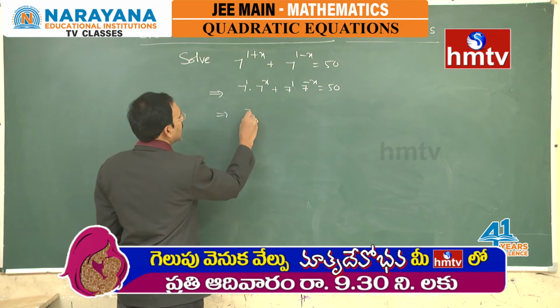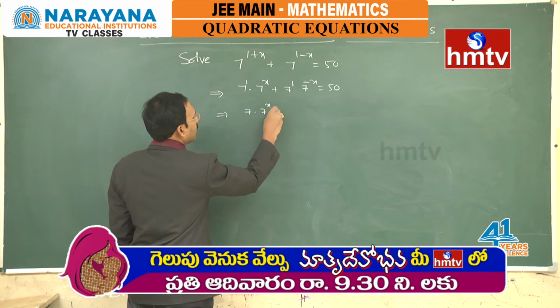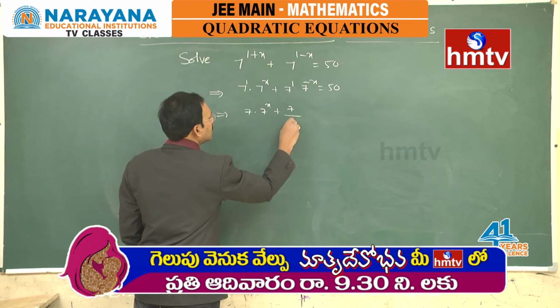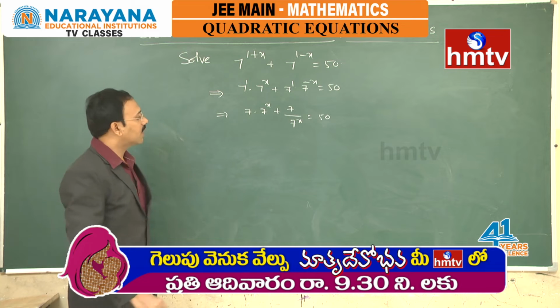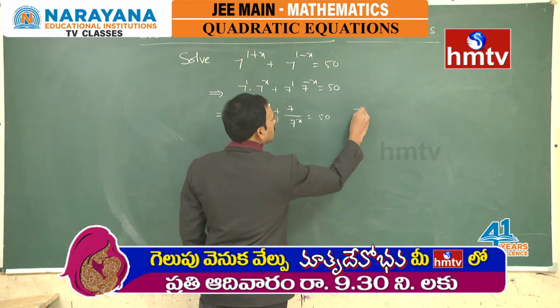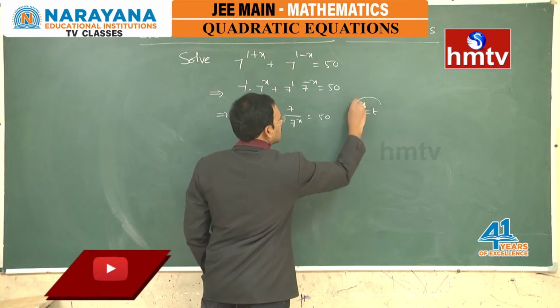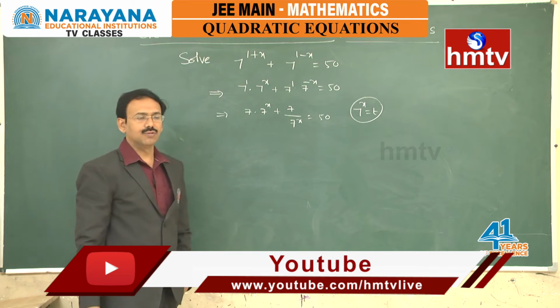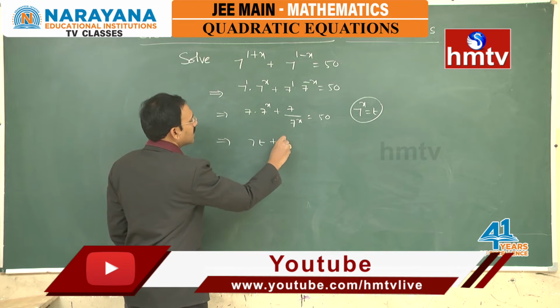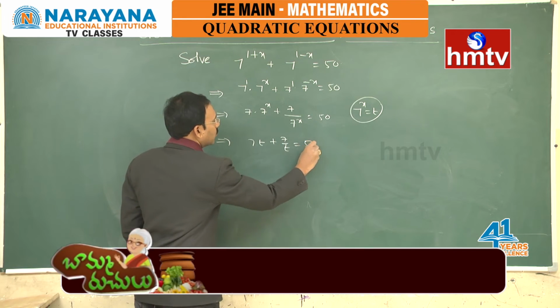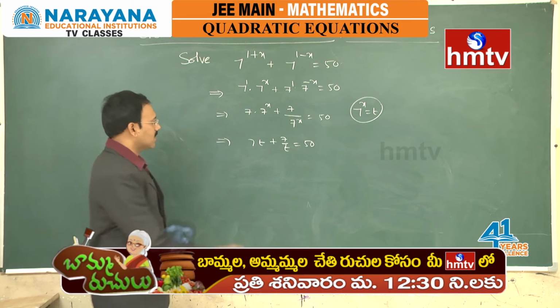So, we can write it as 7 into 7 power x plus 7 by 7 power x is equal to 50. Now, let us suppose 7 power x is t, so that this equation becomes 7t plus 7 by t is equal to 50, right.